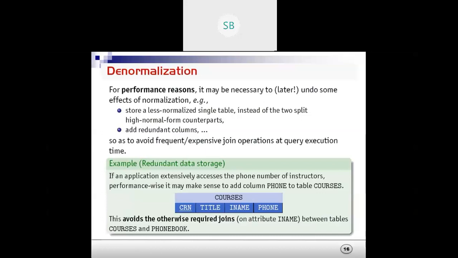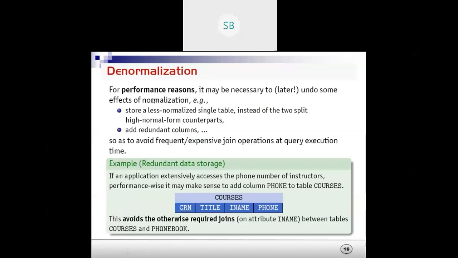That phone number is coming from the employee table, where it is generally stored, but we are adding it here to increase the performance.